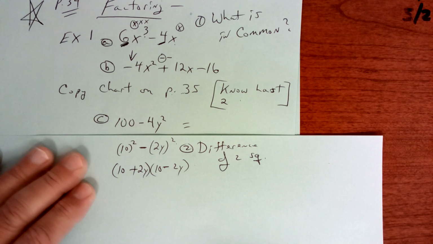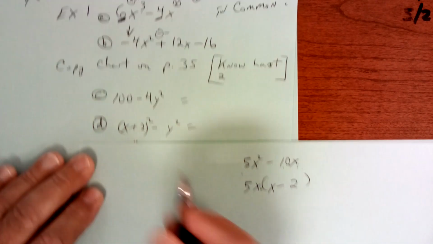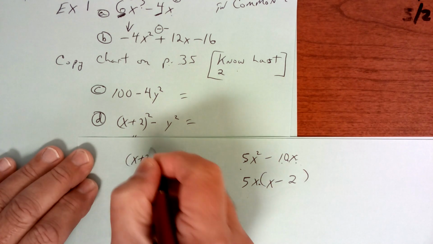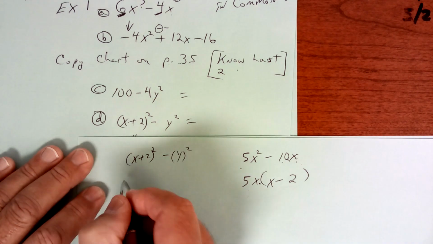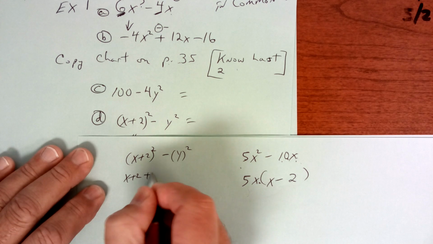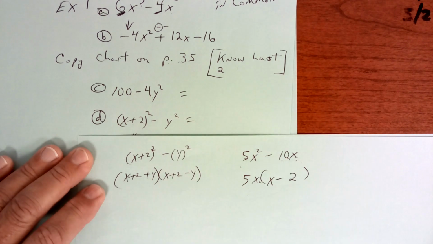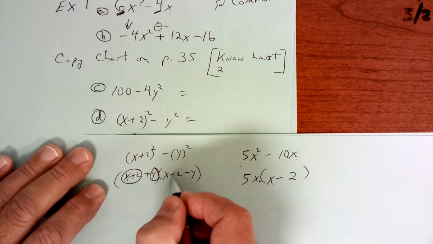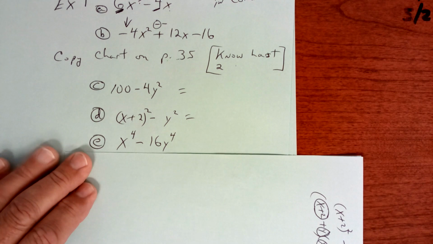Watch the next one. This one right here, believe it or not, is the difference of two squares. See, this is a perfect square. So x plus 2, quantity squared, and then y squared. So your answer is going to be x plus 2 plus y, and then x plus 2 minus y, and there it is. It's the difference of two squares. It's this one plus that one, and then this one minus that one. Okay, so expand your thought.